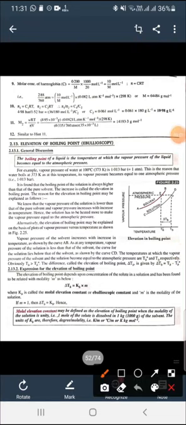Good morning, students. Our today's topic is elevation of boiling point, that is ebullioscopy. Elevation here means increase.